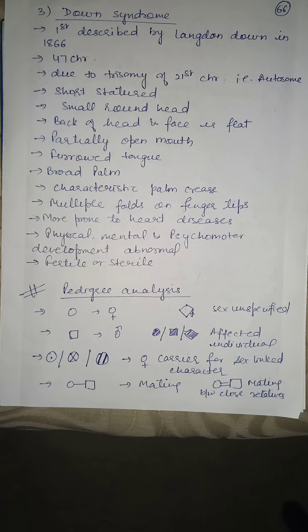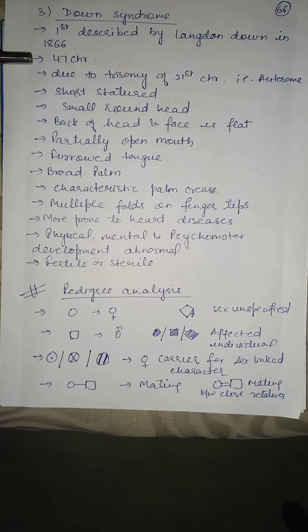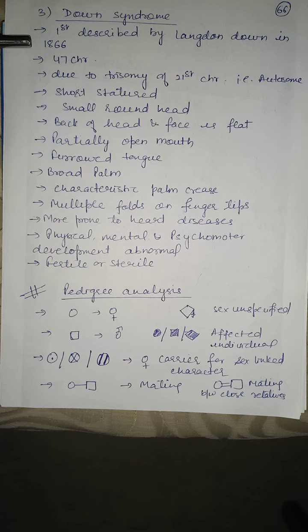Next is Down's syndrome. Down's syndrome occurs due to trisomy of 21st chromosome. Means 21st chromosome comes 3 times instead of 2. So it occurs due to trisomy of 21st chromosome. Down syndrome was first described by Langdon Down. Therefore, it is known as Down's syndrome. In this also, the total number of chromosomes is 47 due to trisomy of 21st chromosome, that is autosome.